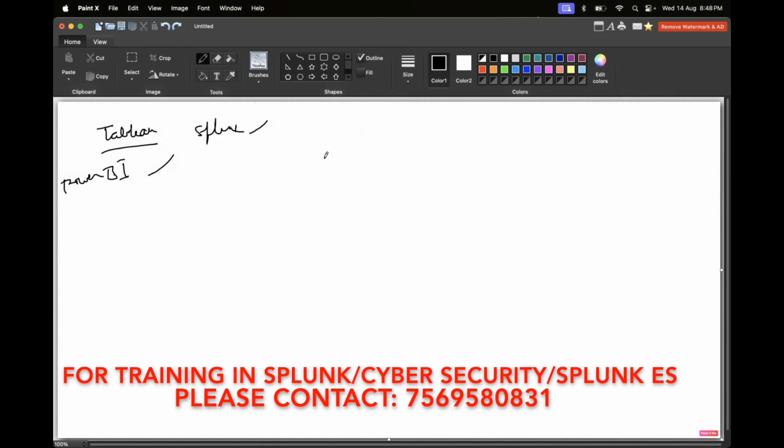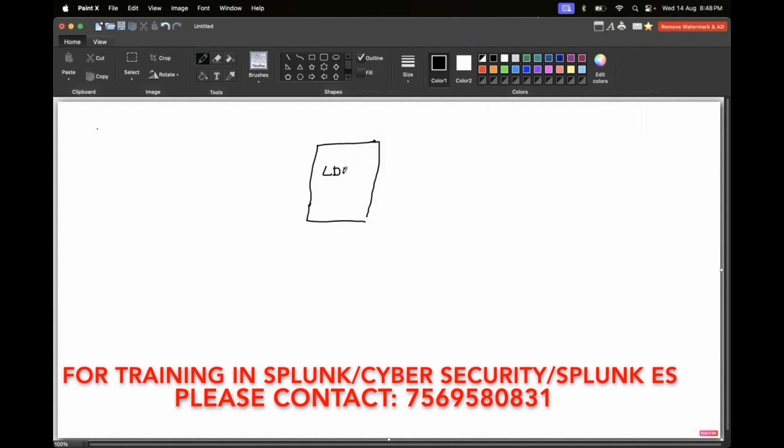In order for this to happen, let me delete all this. First of all, your organization should configure a particular LDAP server. Okay, so this is the LDAP server, and this is my laptop or my desktop, whatever it may be.